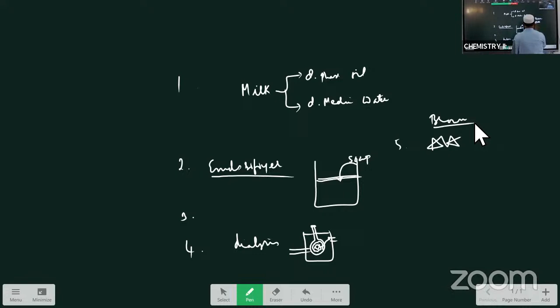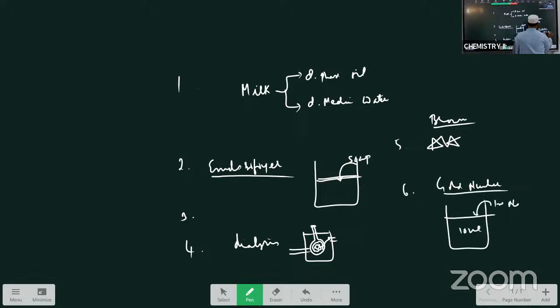Now next, what is the gold number? About the gold number. What is the gold number? See this: to 10 ml of gold solution, if you add 1 ml of NaCl, it gets precipitated. What does precipitated mean? If you add an electrolyte to a colloidal solution, particularly a lyophobic colloidal solution, the colloidal particles combine with the electrolyte particles and settle down at the bottom. It is called coagulation or flocculation.